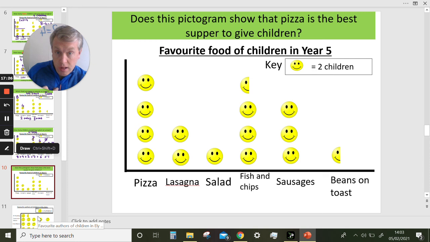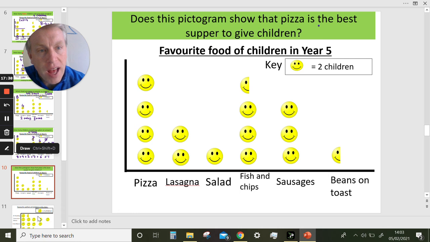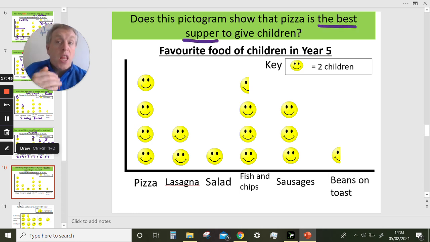This pictogram only tells us what children say is their favourite. But that's not the same thing as the best supper to give to children. The best supper to give to children is, we might need to think about other things as well, like how healthy food is and what children ate before, and is it a birthday or is it a special time, and how much money things cost.